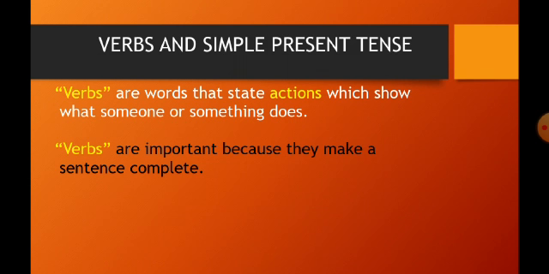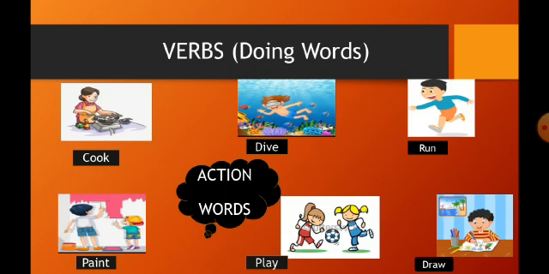Coming up to the next slide. Now, children, verbs are actions we do. You may see there are 6 pictures. Now, the first one, mother will cook tasty food. In this first picture, cook is the action word which the mother is doing. So, cook will be a verb.